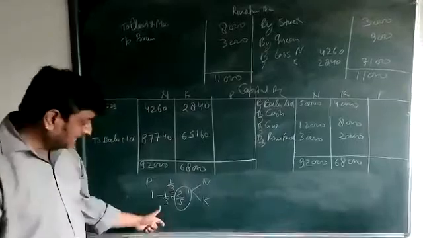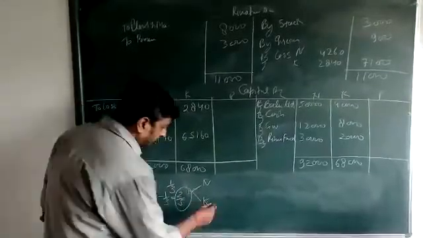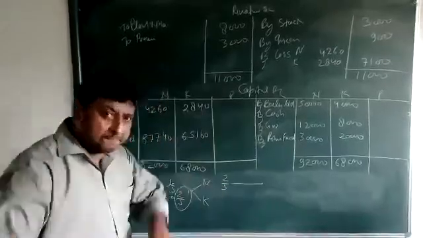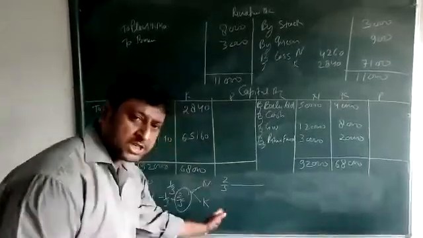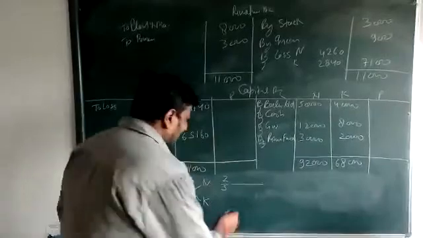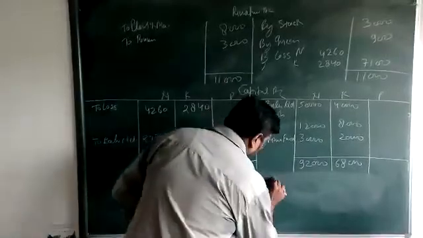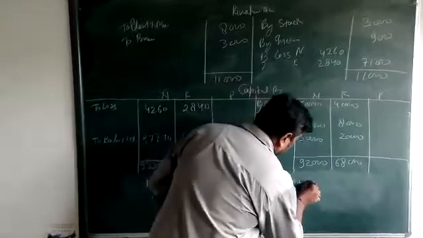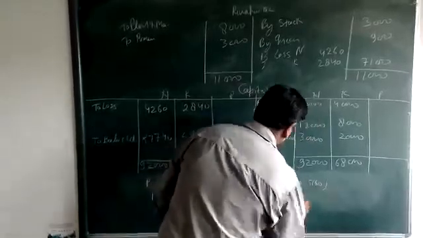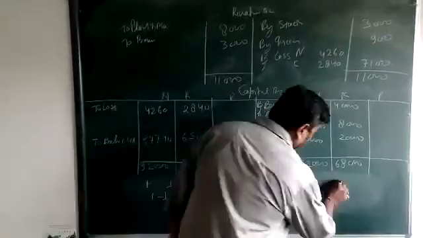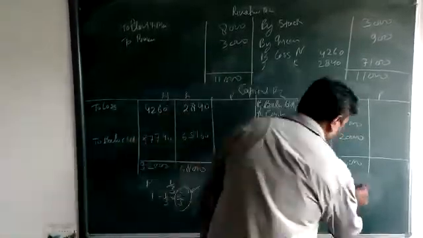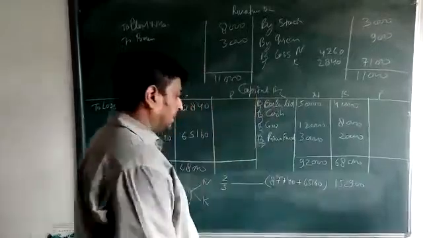Just on the basis of this, we are going to calculate the capital. The ratio part is 2/3, and the capital amount on the basis of this 2/3 is 87,740 plus 65,160. Okay, beta? It means 152,900.